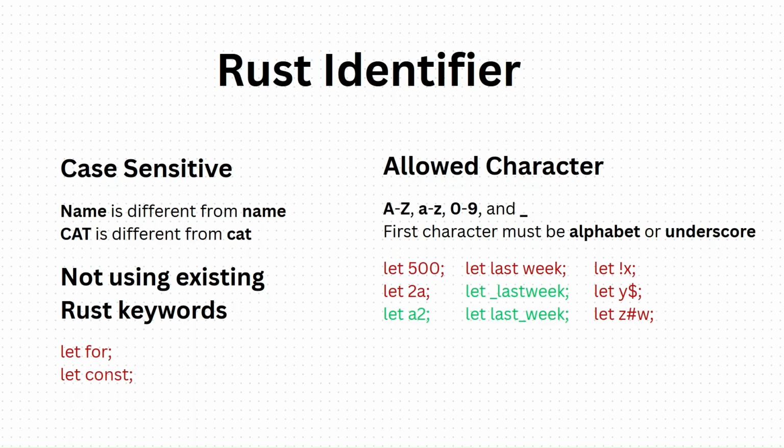Okay, now we will discuss the various types of variables in Rust. Data in Rust can be in the form of variables or constants. When using variables, there are naming rules that must be followed. The first rule is case sensitivity, meaning that if a variable has the same name but with different cases, it will be treated as different variables in Rust.